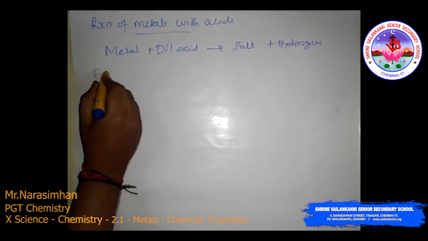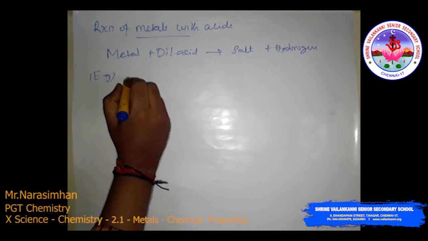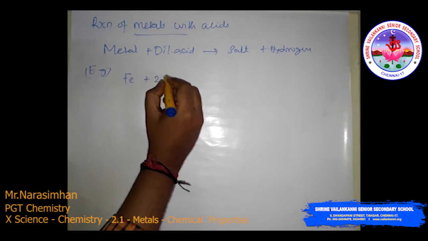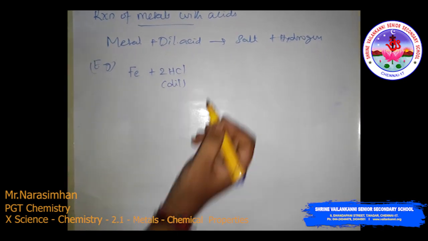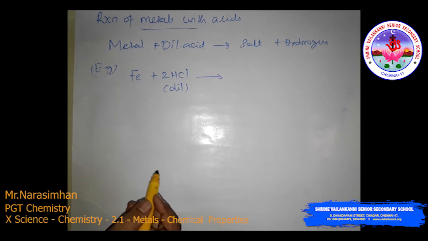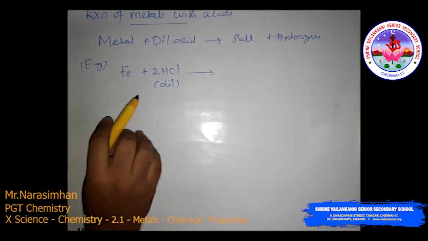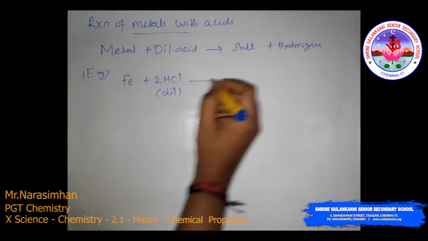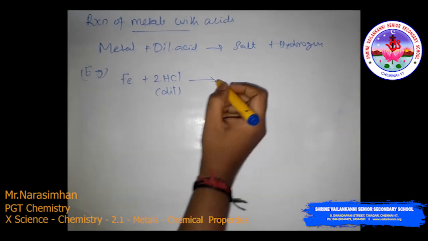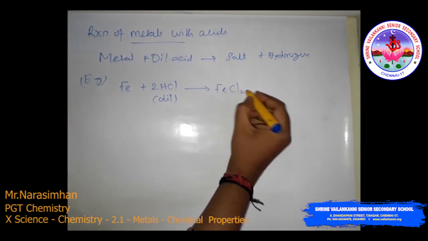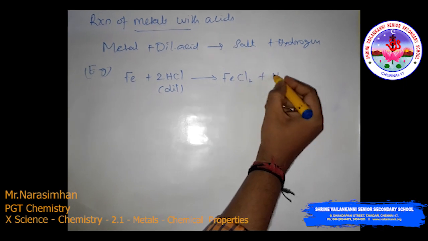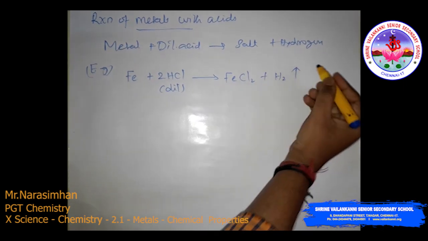So for example, the reaction is Fe, iron. Iron reacts with dilute sulfuric acid, that is 2 moles of HCl. This is dilute acid. You should not use concentrated sulfuric acid, only dilute acid. Concentrated sulfuric acid is sometimes vigorous, so you have to use only dilute acid. Dilute sulfuric acid or hydrochloric acid or HNO3, any dilute acid, to produce FeCl2, this is ferrous chloride, and hydrogen gas. So the hydrogen gas is evolved here.